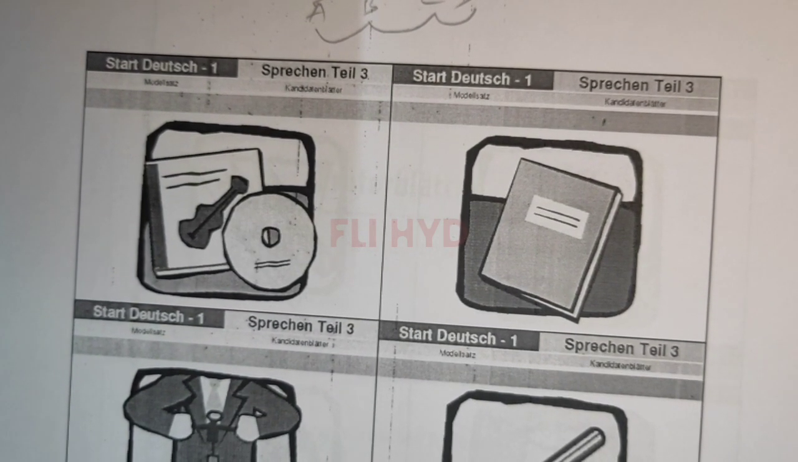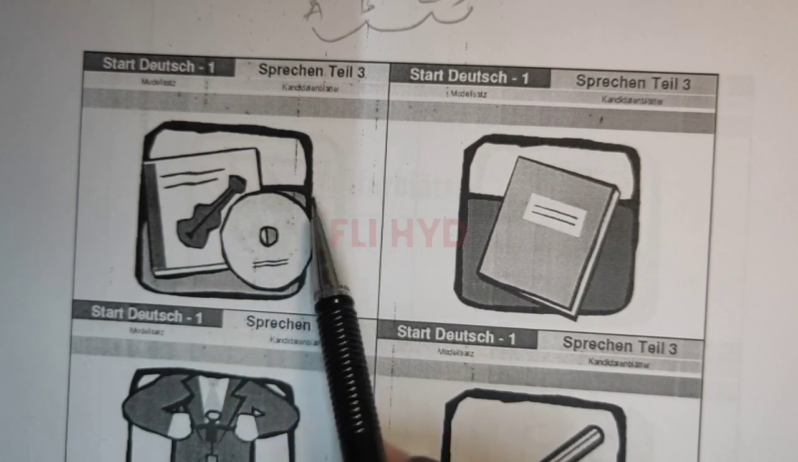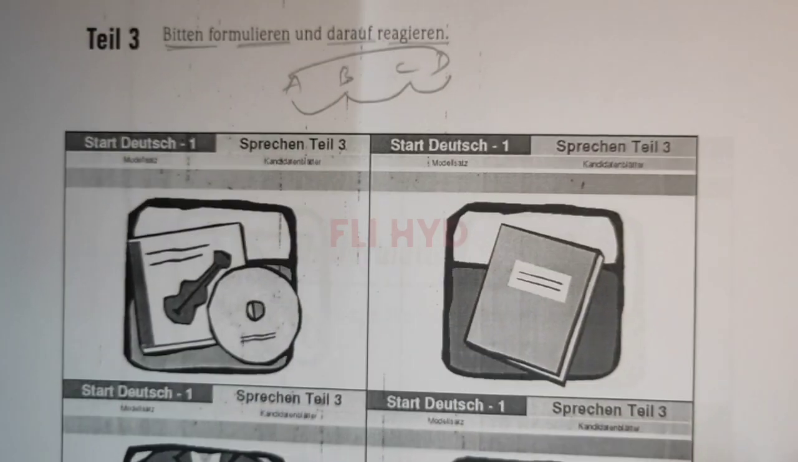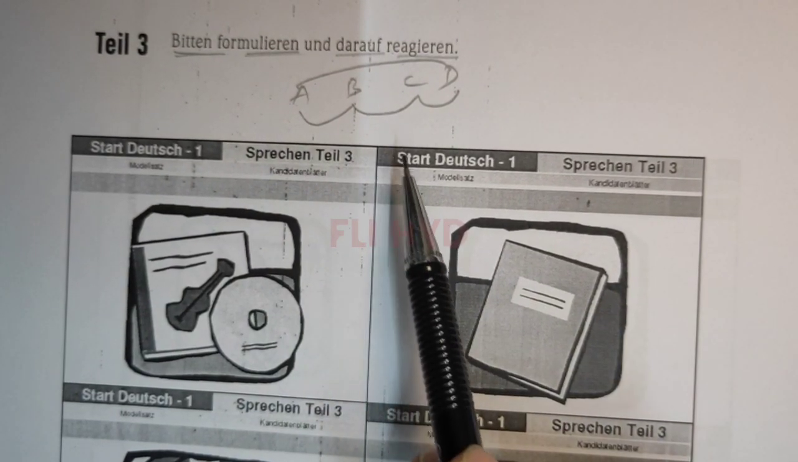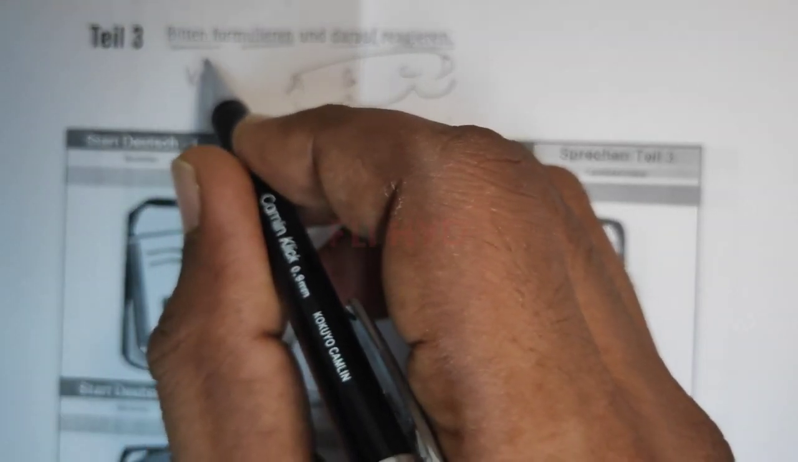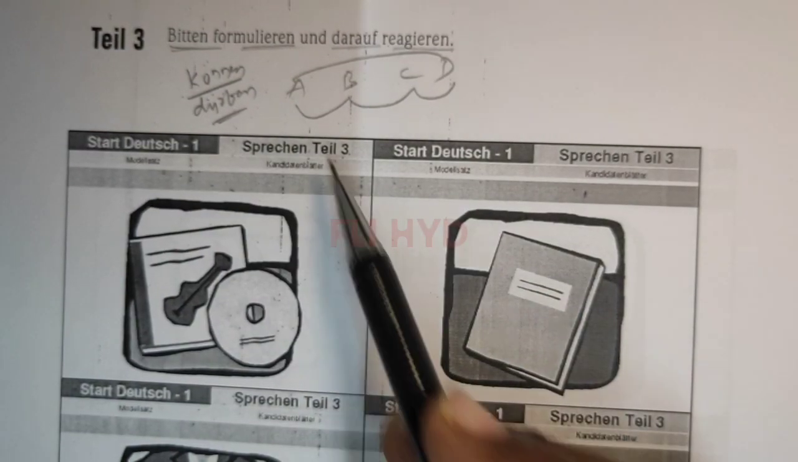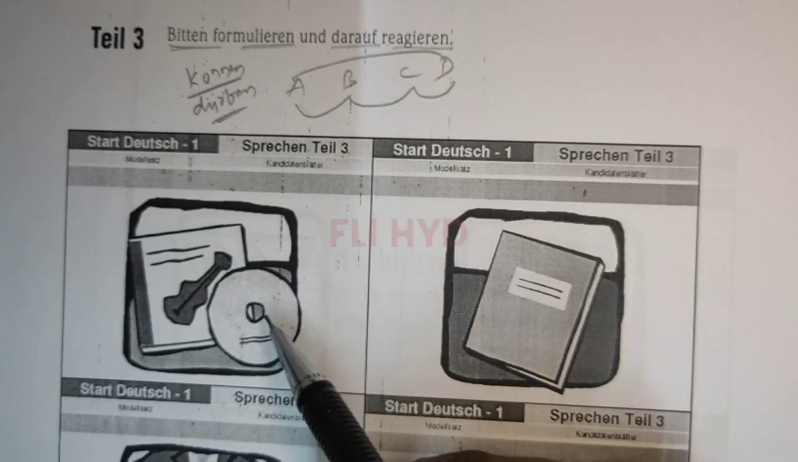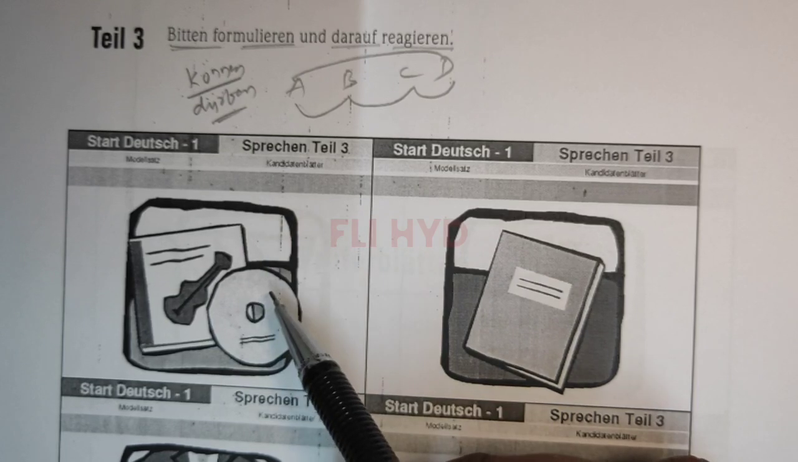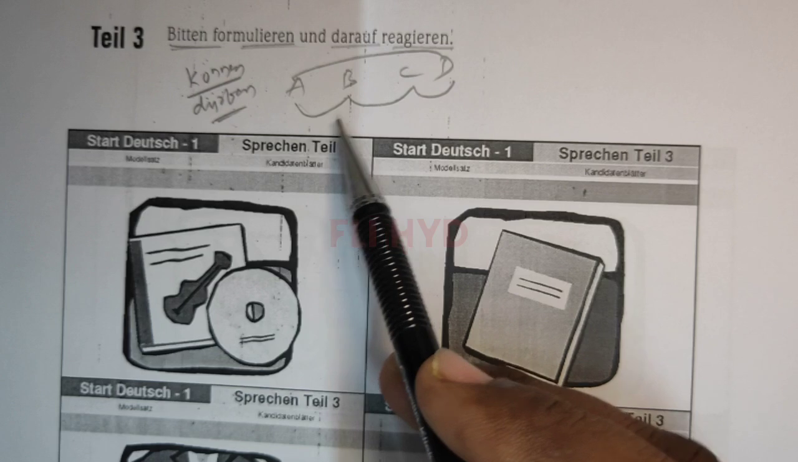For example, in the first picture you can see something like a CD, a violin. Then A is supposed to ask a question to B, but as I told you, it's a polite question. So you try to use können or dürfen, and you make the question. For example, A asks B: Darf ich deine CD nehmen? Darf ich deine CD nehmen means may I take your CD? Then B answers: Ja, bitte nehmen Sie. So polite question, polite answer.